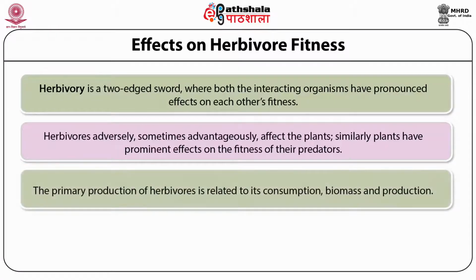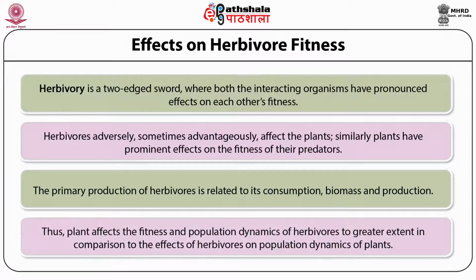The secondary production of herbivores is related to its consumption, biomass, and production. Thus, plants affect the fitness and population dynamics of herbivores to a great extent in comparison to the effects of herbivores on the population dynamics of plants.